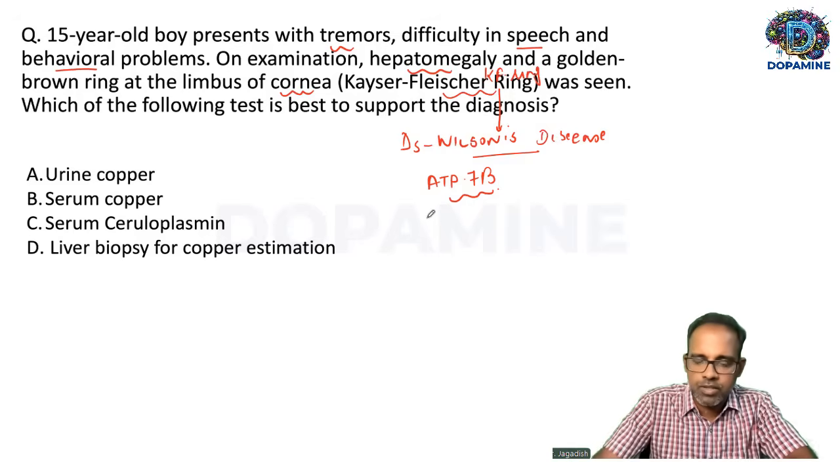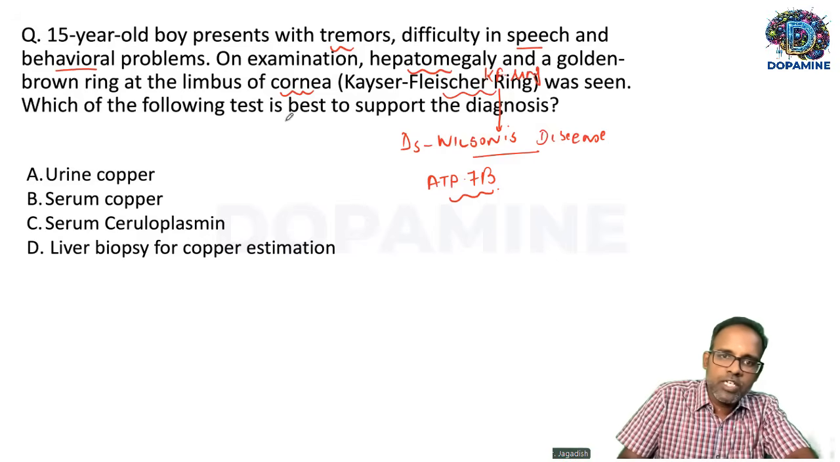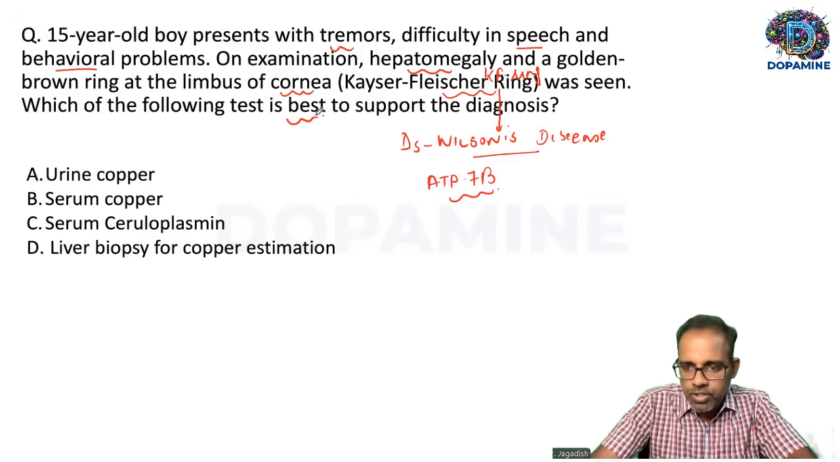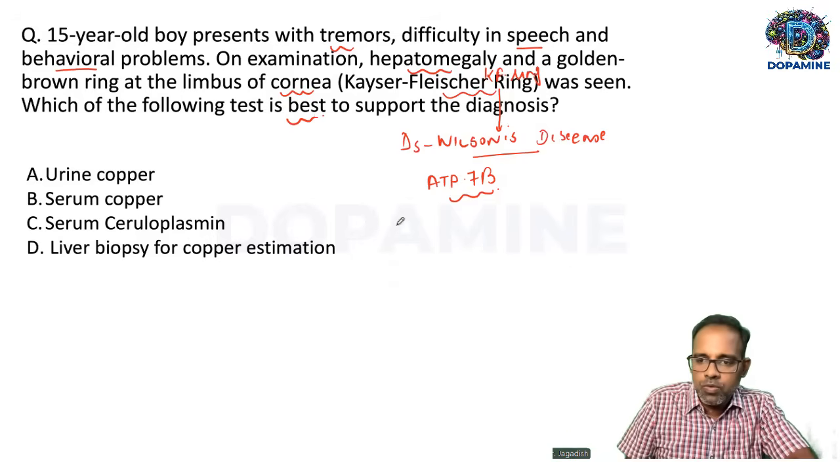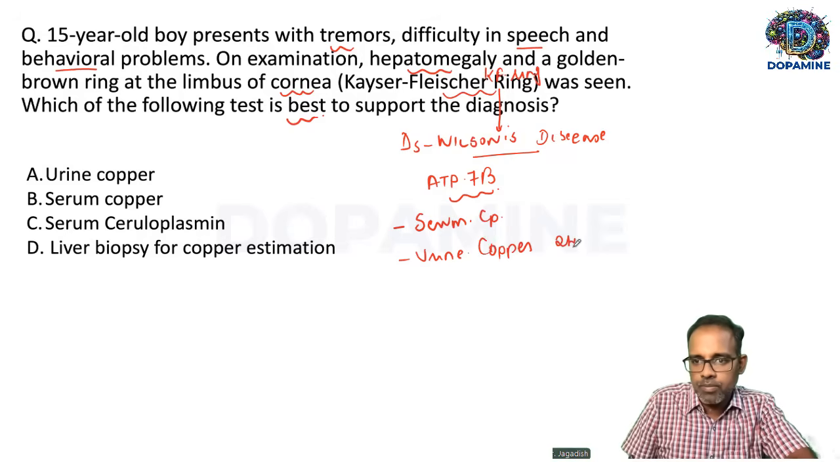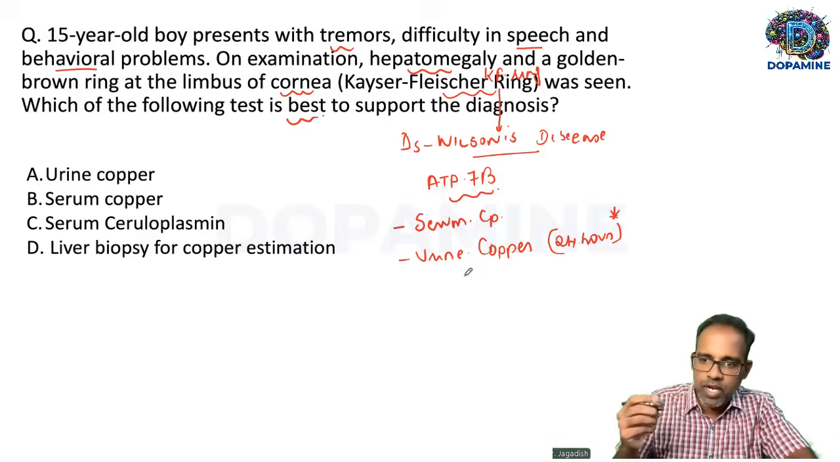This is a tricky question. When they ask which of the following is best, as per the current literature, you should do the first two. There are two first line investigations. One is serum ceruloplasmin. The second one is urine copper in a 24-hour urine sample. So these are the two first line investigations. In this, urine copper has a high positive predictive value. When the urine copper is very high, then that itself is diagnostic of Wilson's disease.